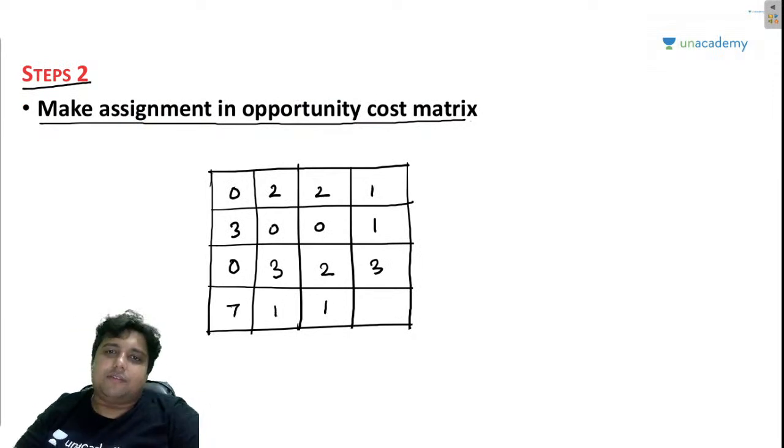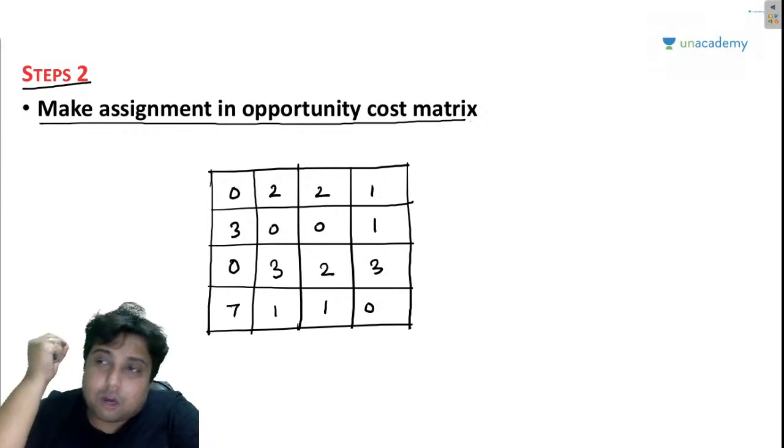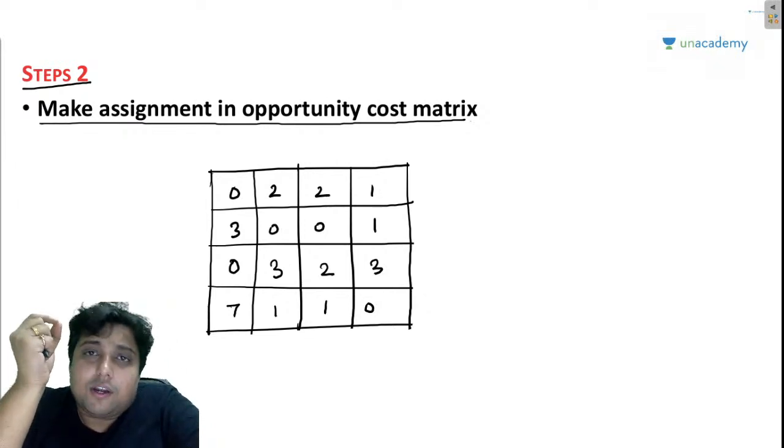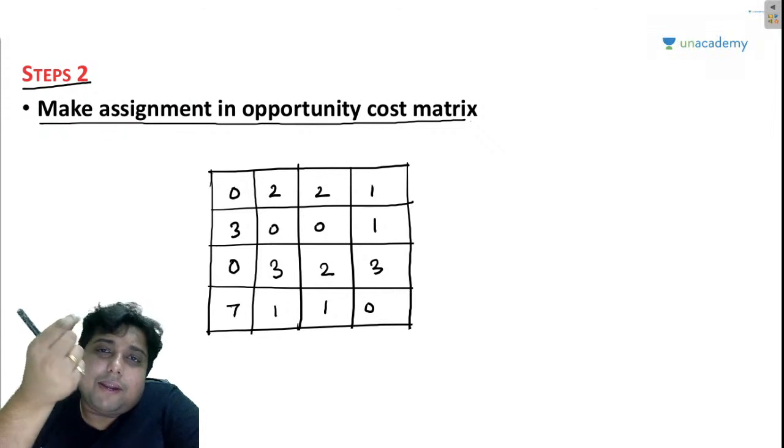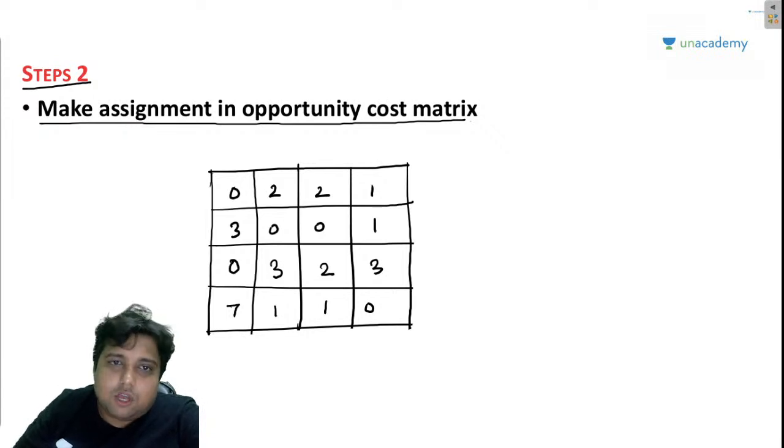So this is the matrix. Now how to make assignment? Okay? So guys, please concentrate here because this is very important, okay? Making assignment basically means that we are going to assign the jobs to these machines. So how am I going to do that?